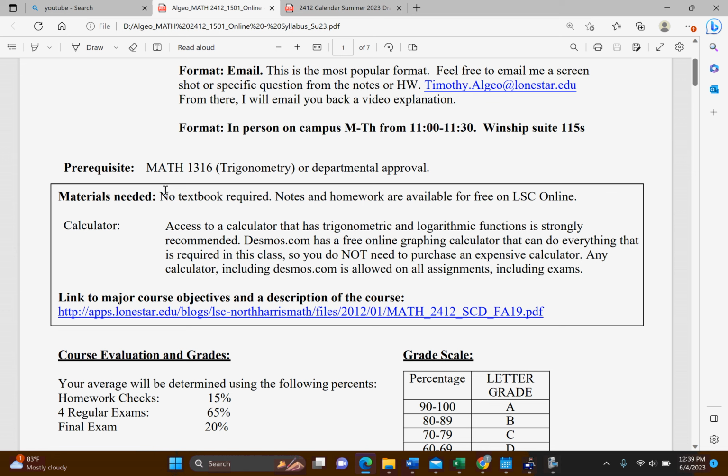All right, so no textbook required. Like I said, it's supplied for free. As far as a calculator, you don't need a graphing calculator, but they are helpful. I wouldn't go out and spend a lot of money on a calculator. There are a lot of free ones you can use online. Desmos, a lot of people like that one. All right, moving on.